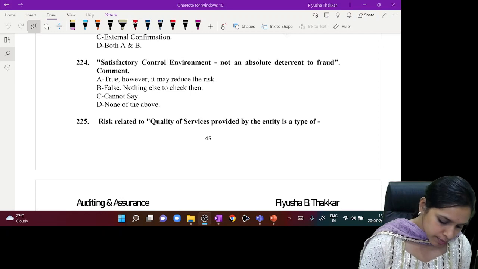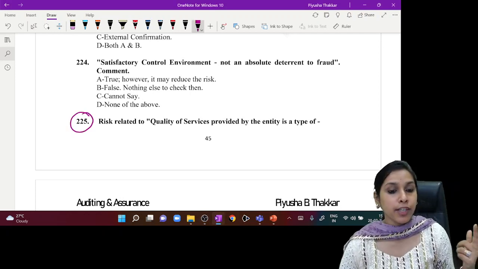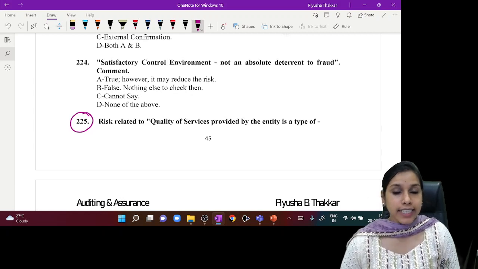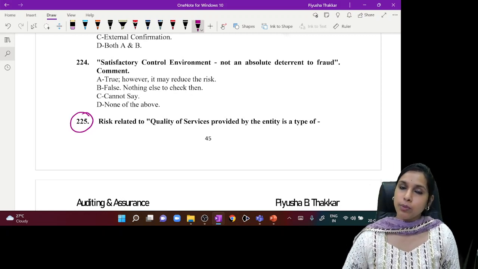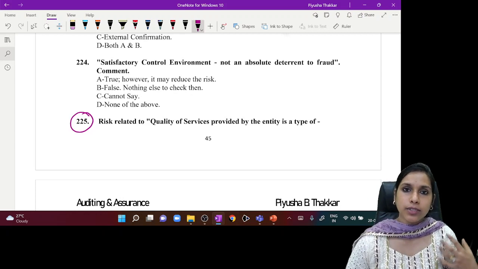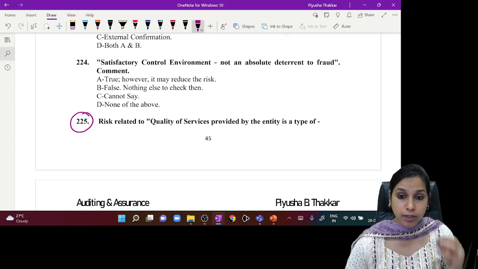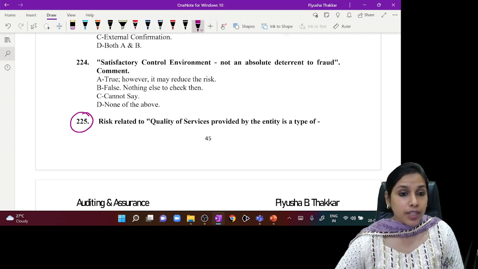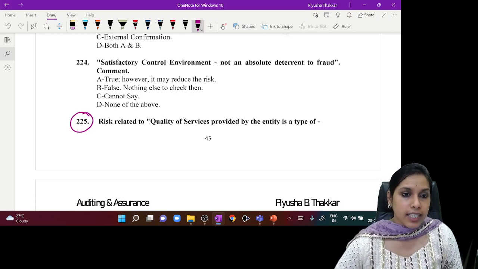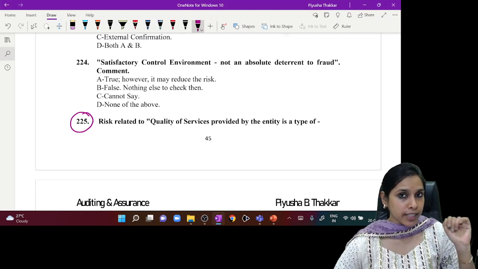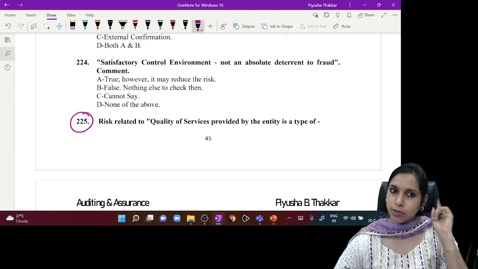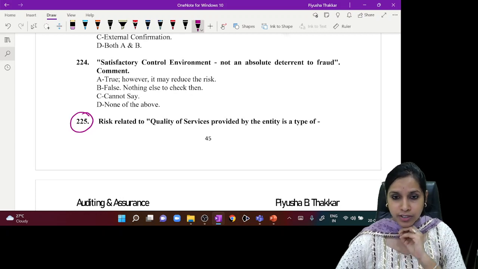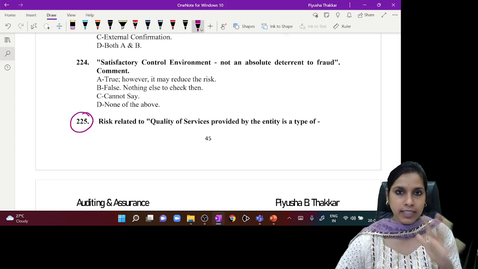So come to question number 225 on page 45 of this PDF. SA 315 is what we are going to deal with today. We'll see that this standard is so simple, but you need to be so careful while answering these MCQs. So let's see what are the risks related. Question number 225, my dear friends. Kindly note and come to question 225. Let's not waste time because within 10 minutes we have to finish these MCQs. 10 MCQs in 10 minutes.